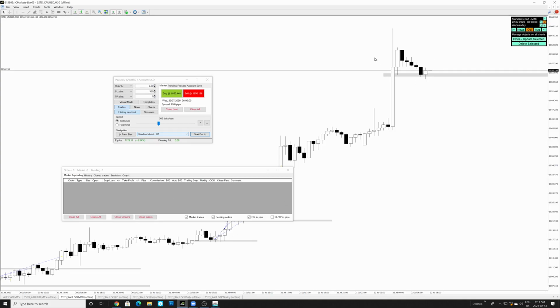So this is a setup which I like to trade all the time, and this setup is called retesting the high, right? And it happens like this. Price goes up, creates a high, retraces, creates a support, and once it creates a support, there's a higher probability for price to continue up to retest this high right over here. And this move going up is your trading move over here.